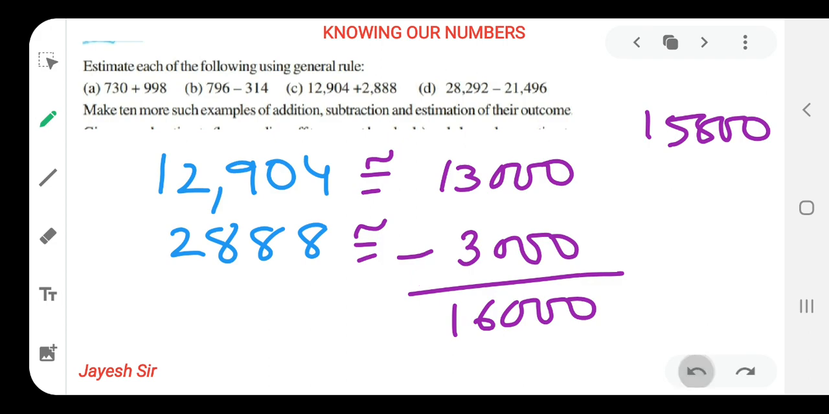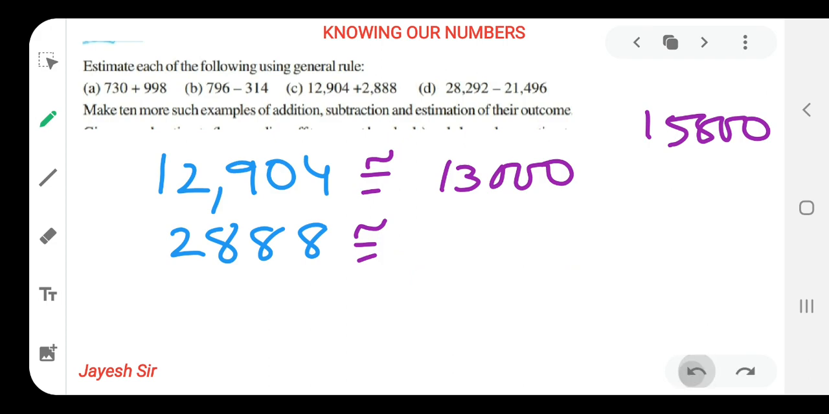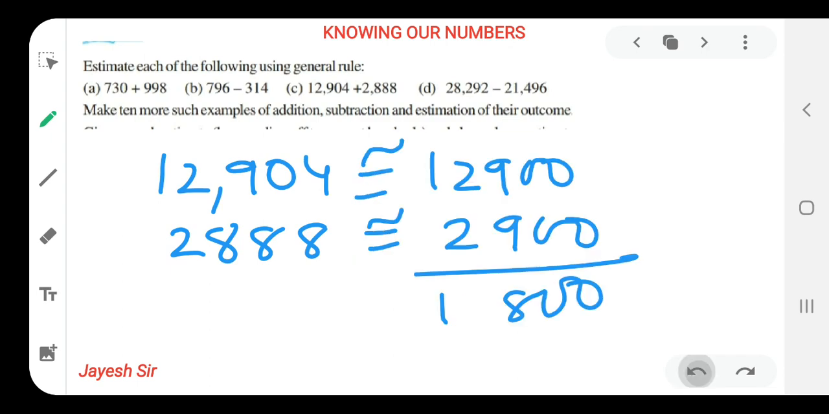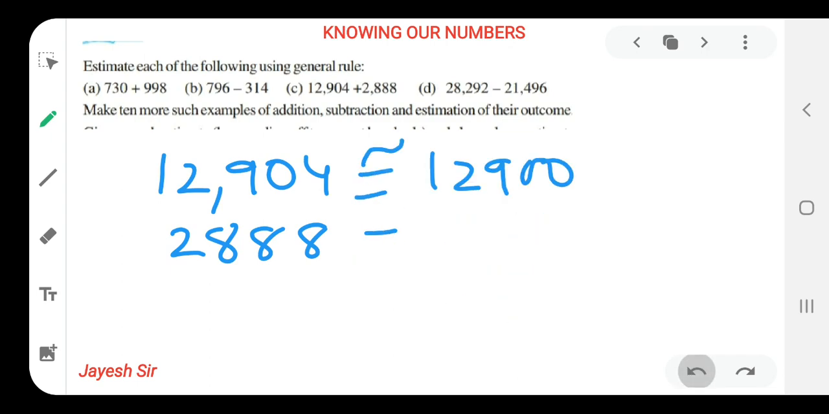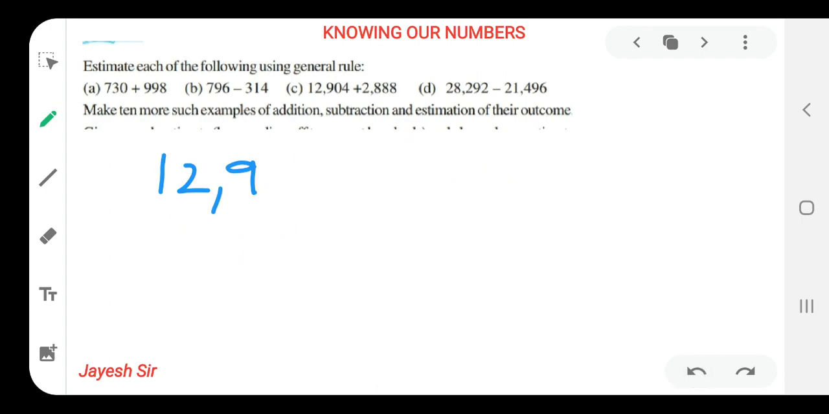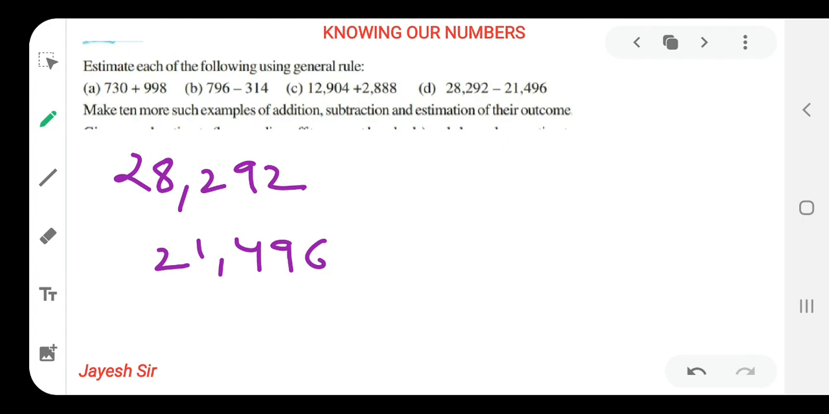Now let's do the D sum. We will do the D sum by both methods, rounding off to the nearest 100 and also to the nearest 1000, so that we also get practice on rounding off to the nearest thousands, as we have not done practice on that. So 28,292 and 21,496. First we'll do for hundreds.